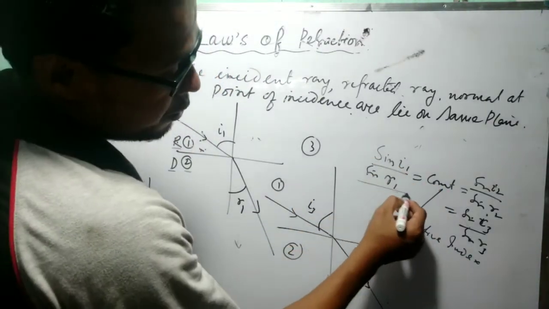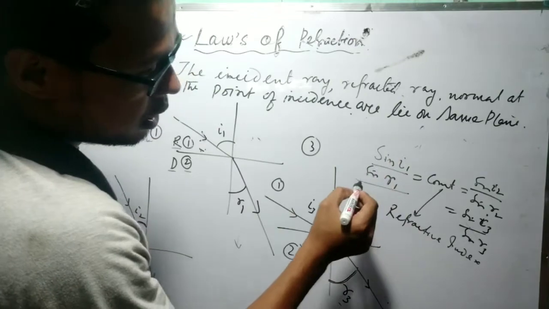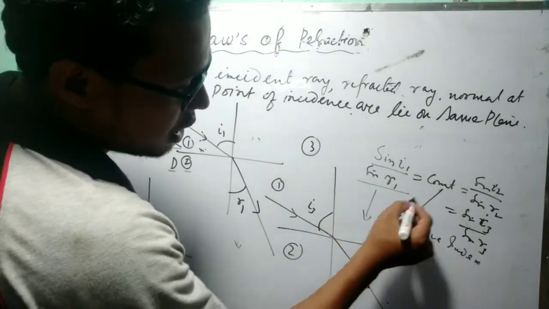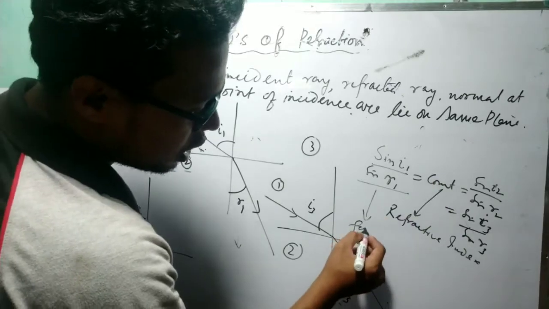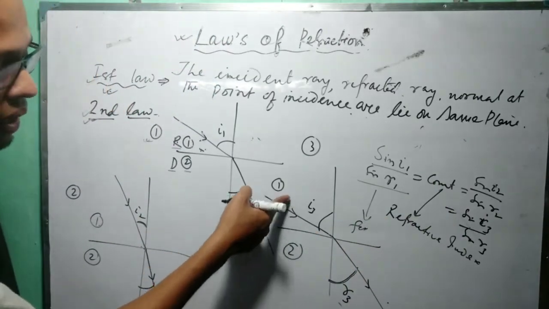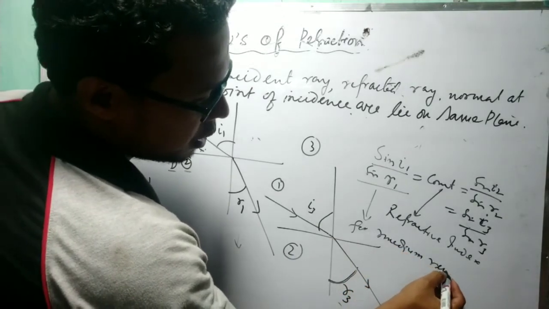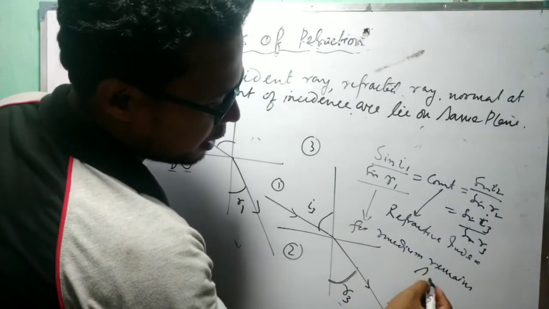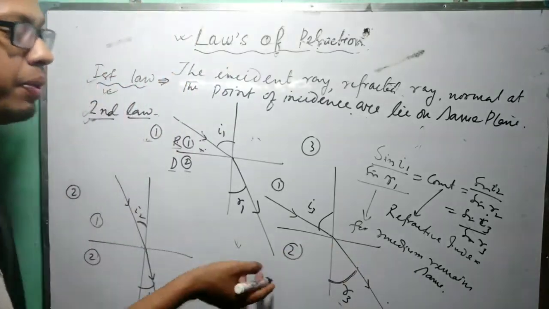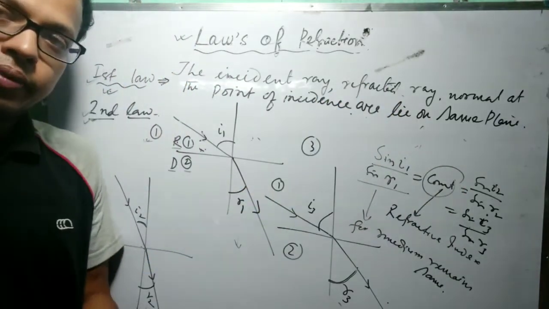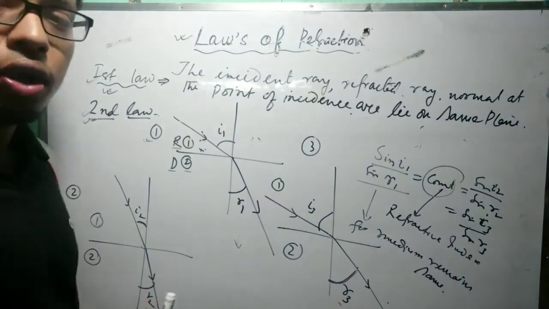And see, this phenomenon, sine I1 by sine R1 equals a constant. This value is constant for a given medium, meaning when these mediums remain the same. If the medium changes, then the value of this constant will also change. This is all about Snell's law of refraction.